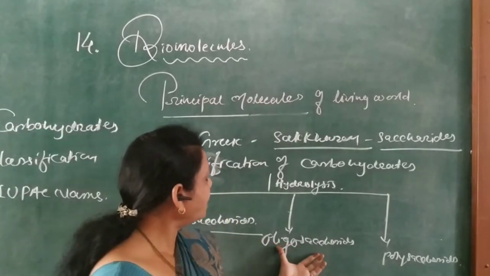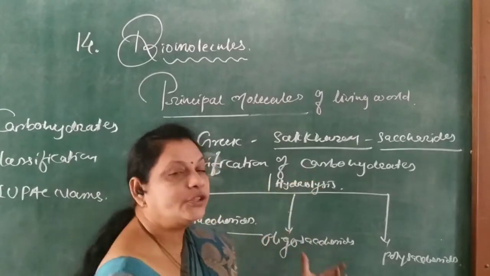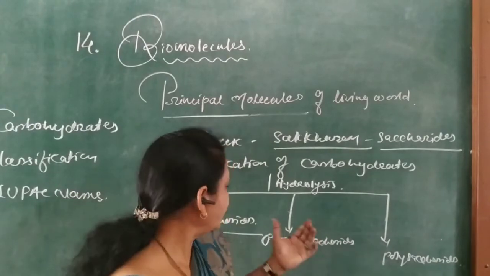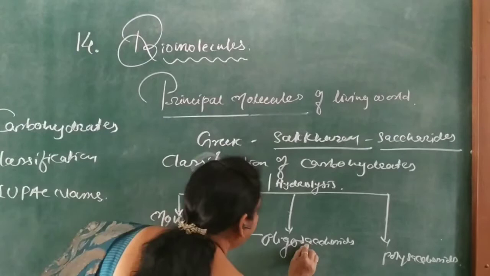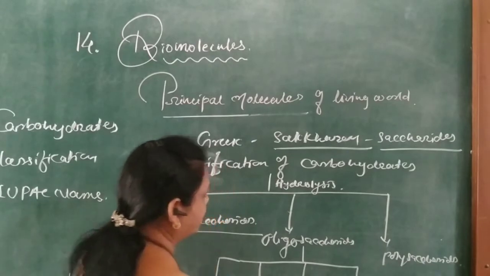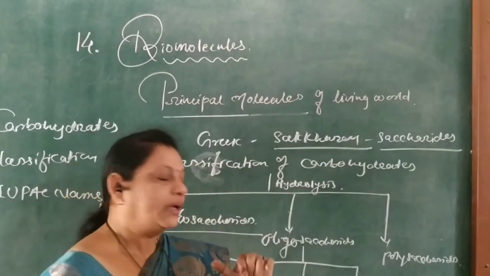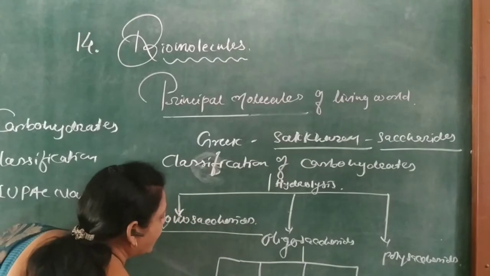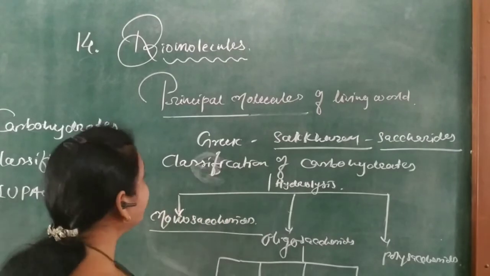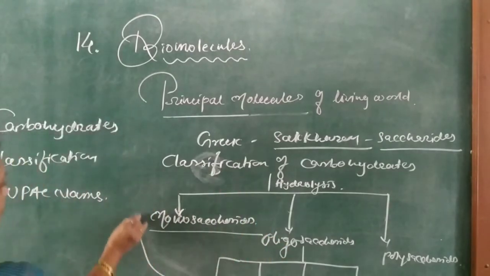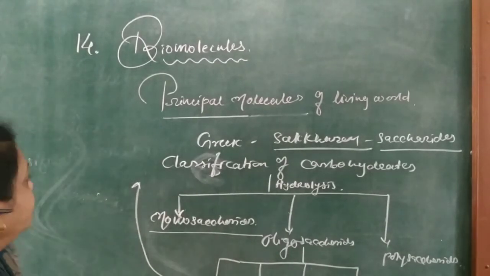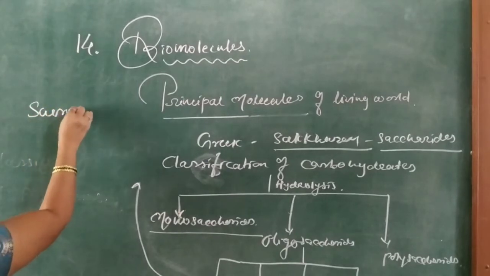Then oligosaccharides: saccharides or carbohydrates which on hydrolysis give 2 to 10 monosaccharide units are called oligosaccharides. On the basis of the number of monosaccharide units, these are again subdivided into disaccharides, trisaccharides, tetrasaccharides, etc. For example, disaccharide: sucrose.